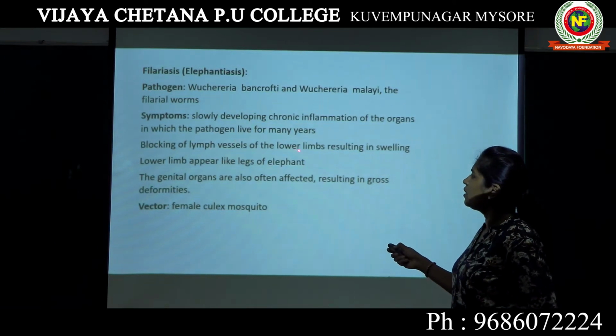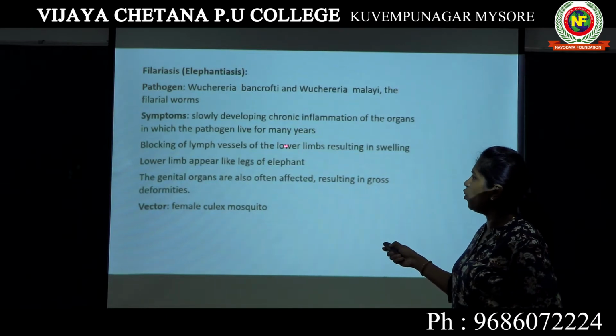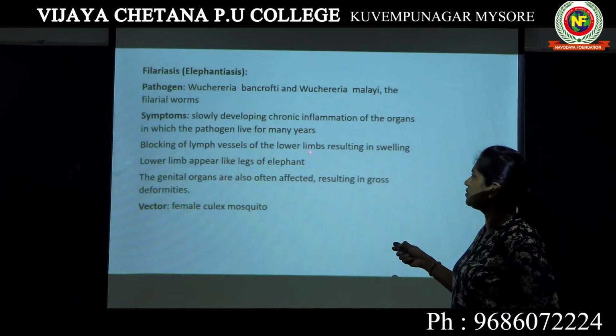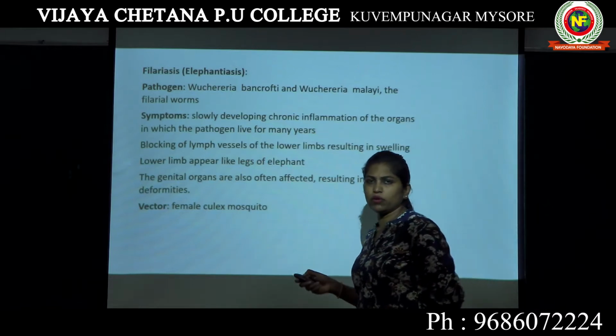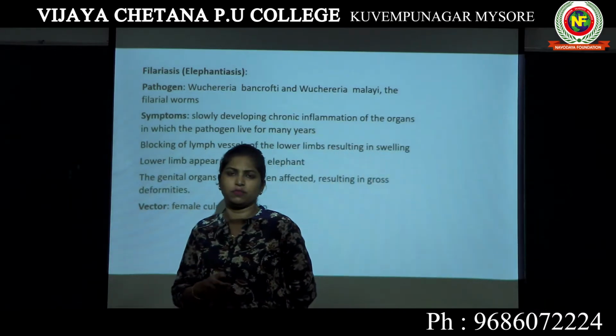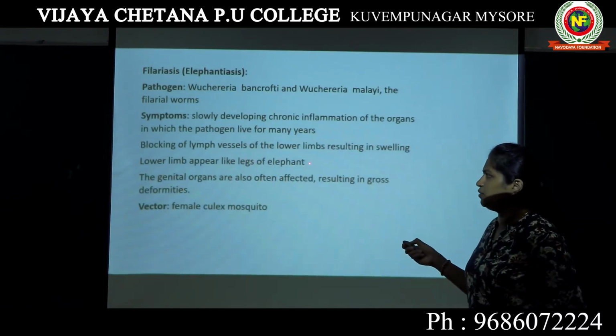That is the reason the lower limbs, that means the legs, of a person affected by filariasis start swelling. The lower limbs appear like the legs of an elephant.